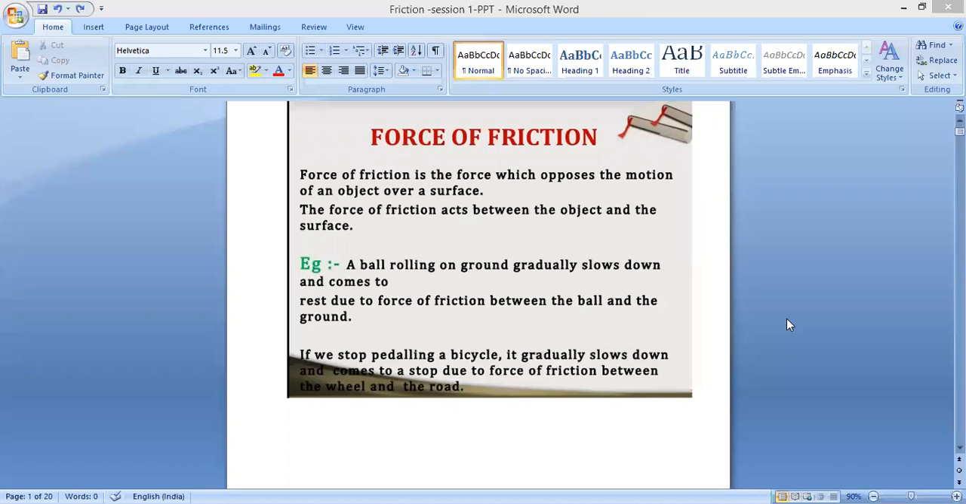Good morning, students. Today we're going to start the new chapter, that is chapter 12, friction. It's one of the interesting chapters.